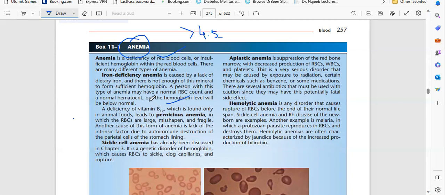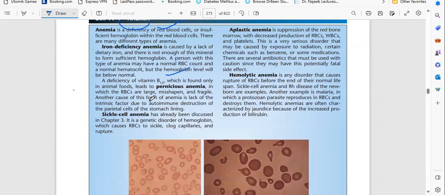As we studied, B12 and folic acid are also responsible for the maturation of RBC. B12 deficiency leads to pernicious anemia, in which the RBC are large, misshapen, and fragile. So that's the reason during pregnancy folic acid and B12 are advised by doctors, so that RBC production will be in the normal range. Okay, pernicious anemia means lack of vitamin B12.